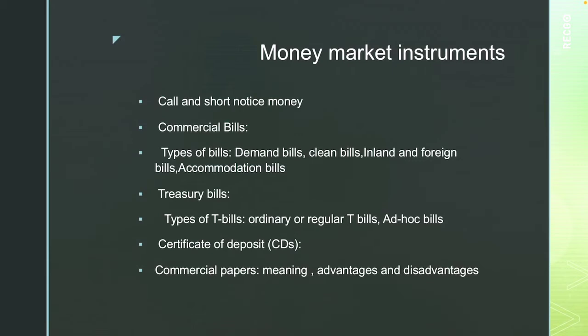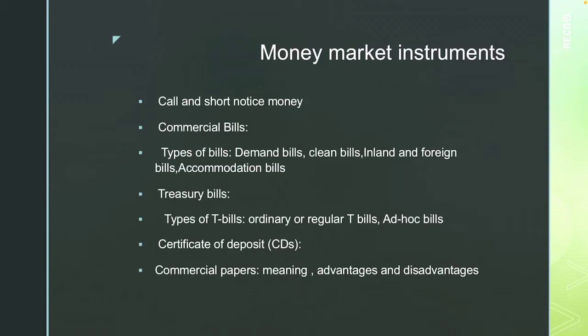The next is commercial bills. When goods are sold on credit, the seller draws a bill of exchange on the buyer for the amount due. The buyer accepts it immediately. This means he agrees to pay the amount mentioned therein after a certain specified date. After accepting the bill, the buyer returns it to the seller. This bill is called a trade bill.